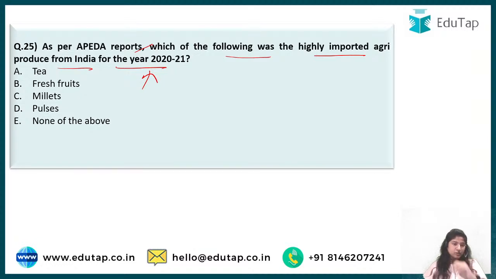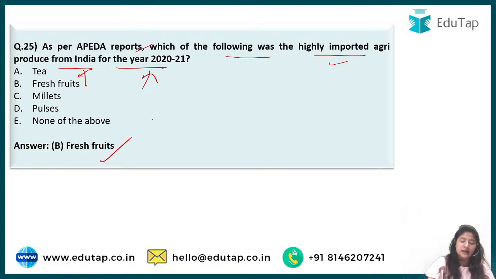So that is where this report asks that in the year 2020-2021, which of the following was highly imported agri produce from India. Okay, from India. So basically, what we have exported, right? So imported from India, but exported. Nilesh was the first to say option B, that is fresh fruits. Then Akhil came up with B, fresh fruit, and Jashan says B, and Manish says B. And yes, the correct answer is option B, fresh fruits only.